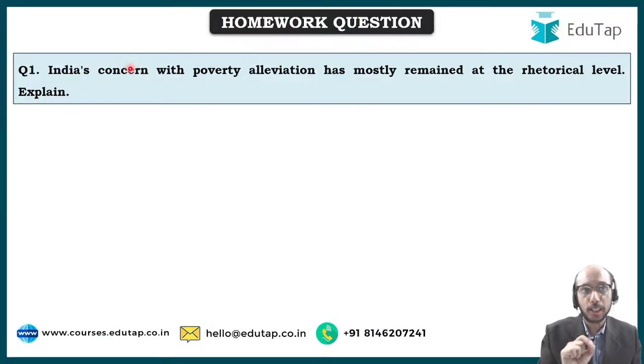And one more question I'm going to present to you, which has been asked in the examination in previous years: India's concern with poverty alleviation has mostly remained at the rhetorical level. Explain. What is the meaning of this question? That India as a country has been concerned with poverty alleviation, but our concern is rhetorical, just words and talk. Right, we were eloquent so far as poverty alleviation is concerned, in the sense that we talk a lot about poverty alleviation, but nothing much in reality has been done on the ground. That is what the question is telling you, and you have to explain this statement in your own words. That is the question that I am placing in front of you as a homework question.